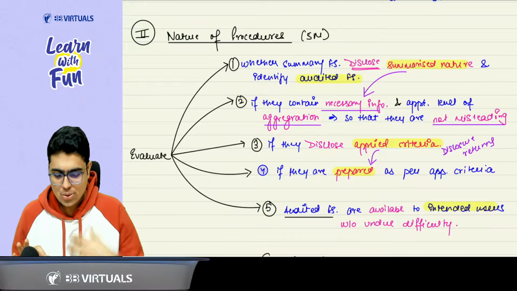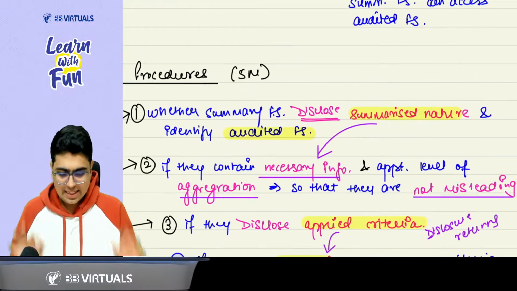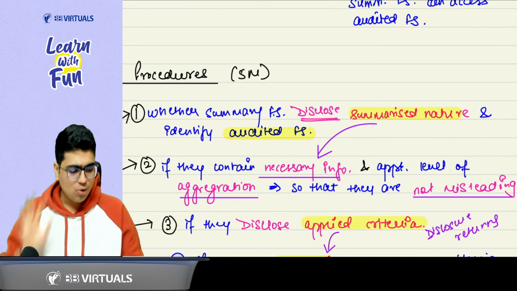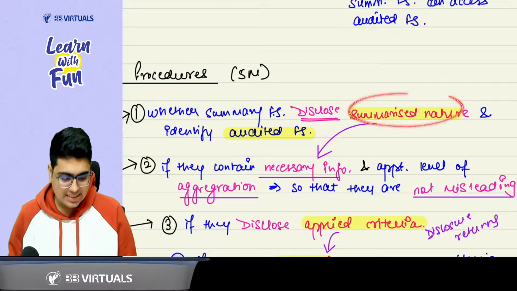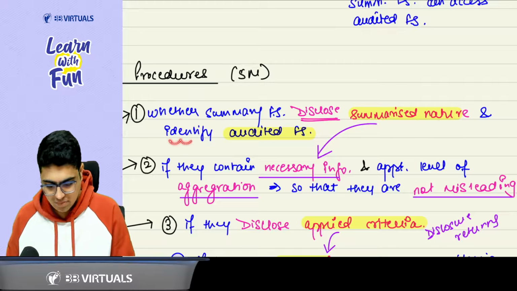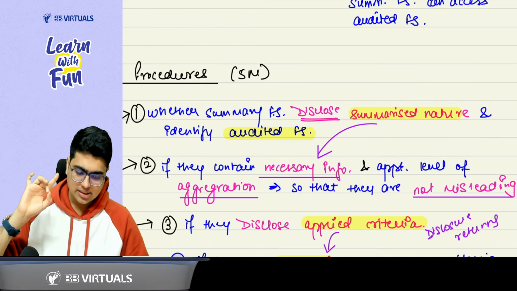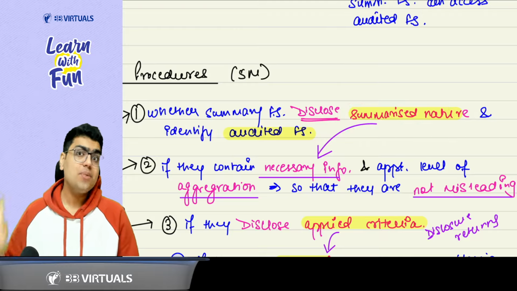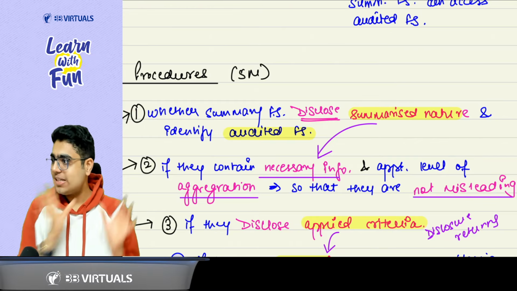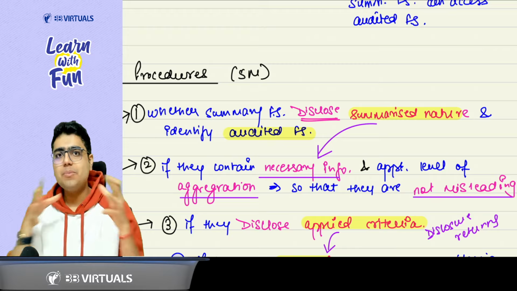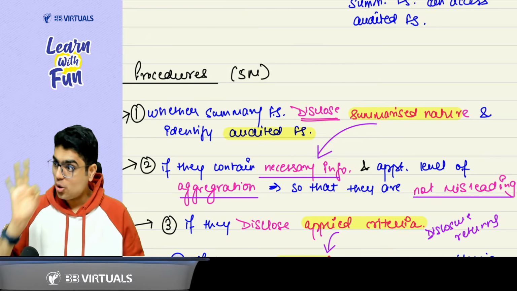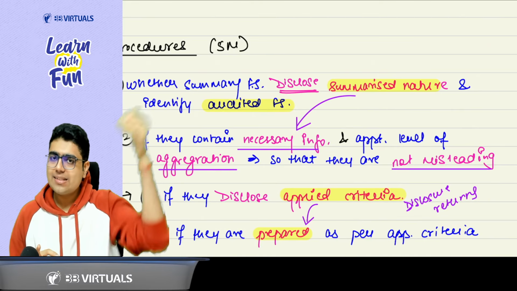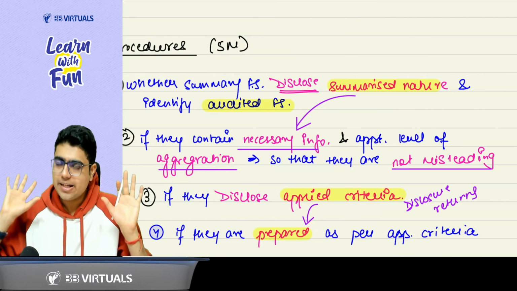First, you need to evaluate whether the summary financial statements are disclosing the summarized nature and identifying the audited financial statements. Even though they are summarized, you need to evaluate that they are disclosing the necessary information, and that there is an appropriate aggregation of all the information, so that they are not misleading. So first of all, they are a summary, but still they have the necessary information so that they are not misleading.